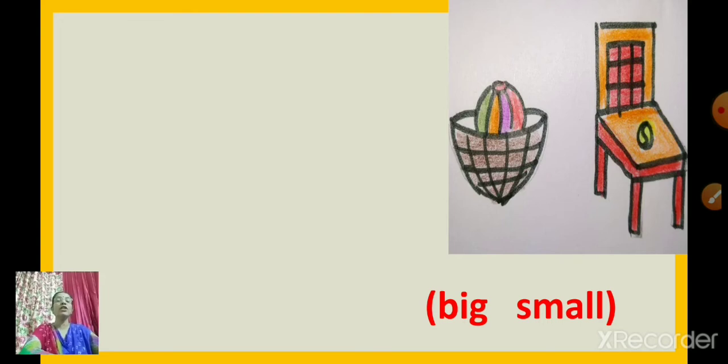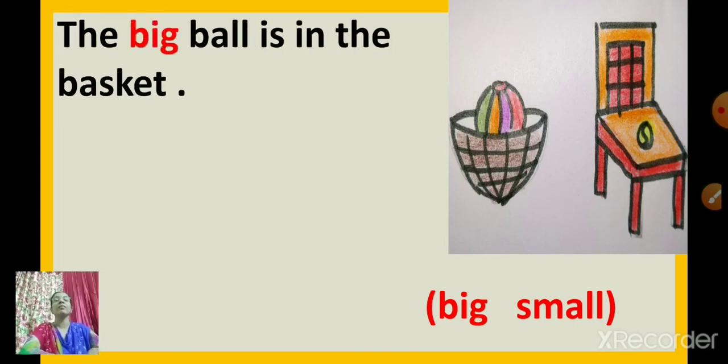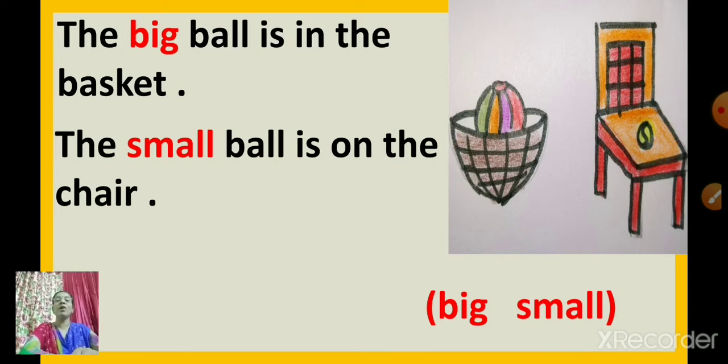Okay. Now see the first word. What is the first word? Big. Now you have to see where the big ball is. Yes. The big ball is in the basket. Now where is the small ball? See where the small ball is. Yes, the small ball is on the chair.